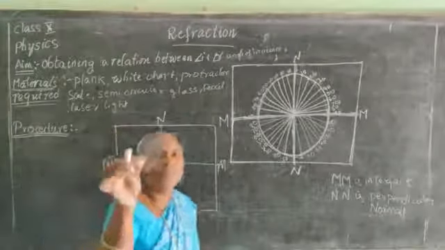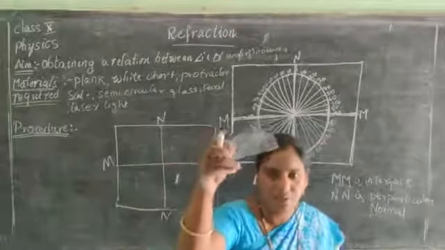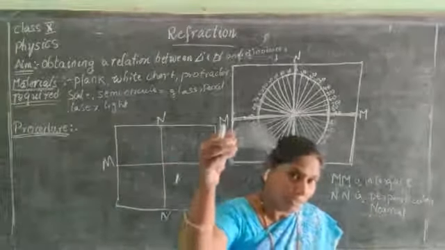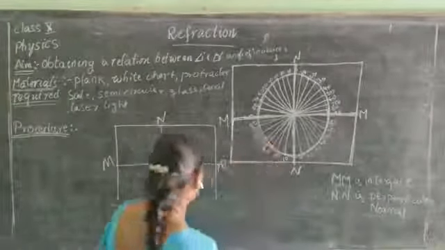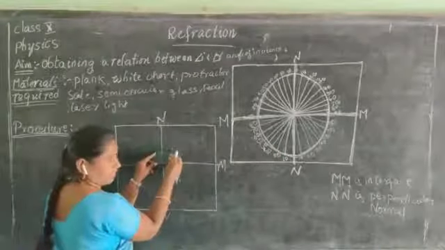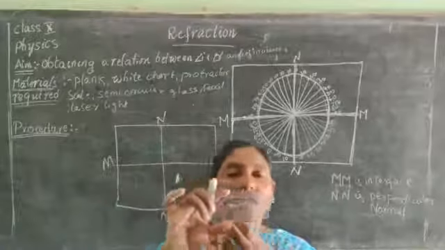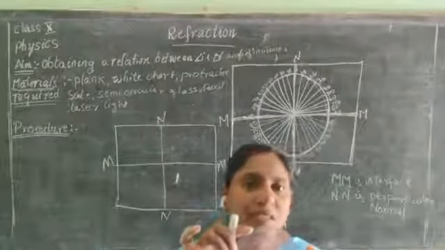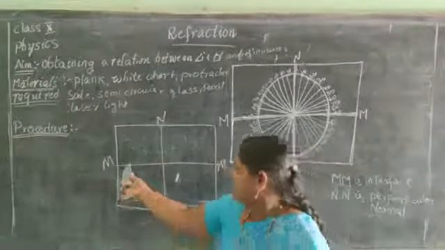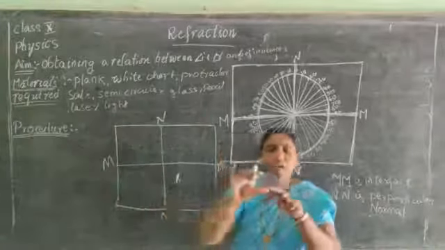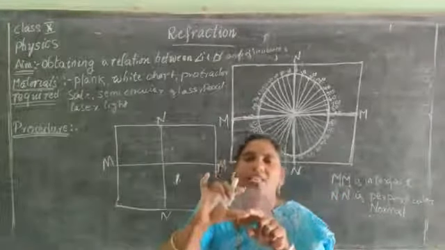Using the protractor, mark the angles. You know how to place a protractor. The horizontal line of the protractor should match with the interface line. And here you have the intersection point, that is O.